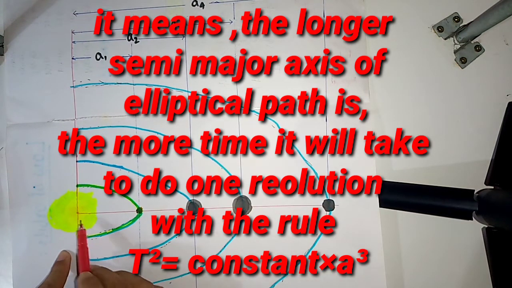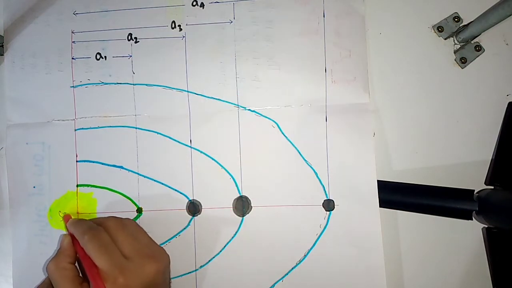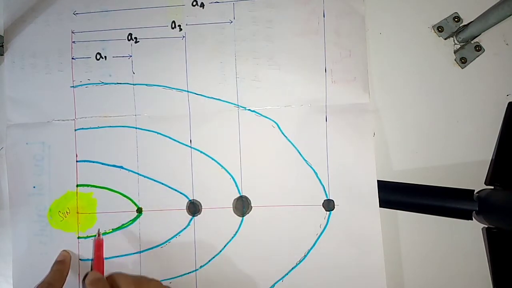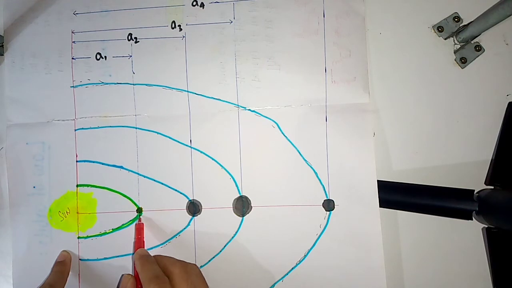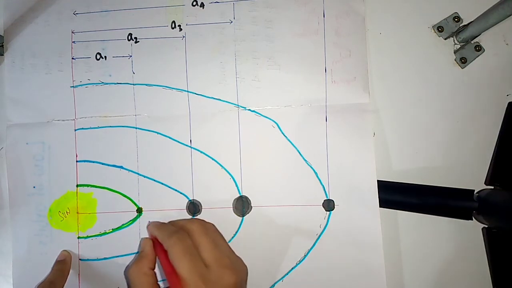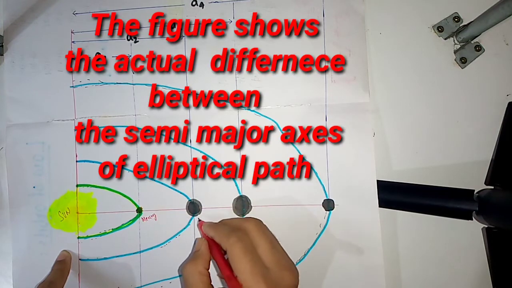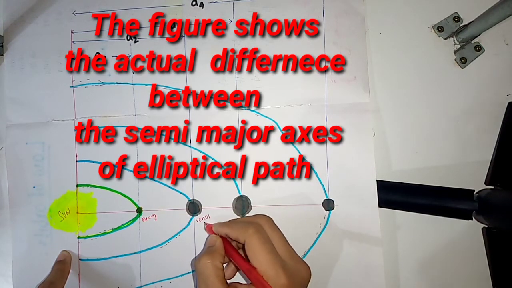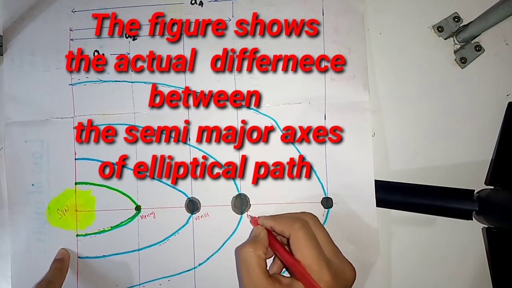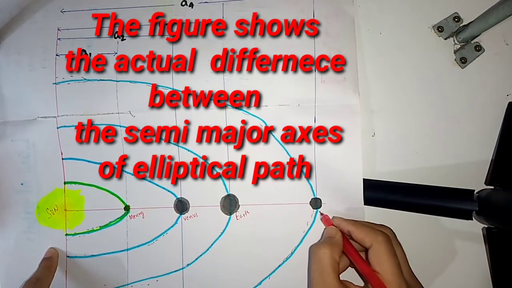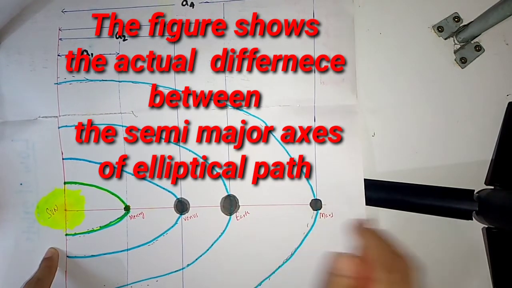So this is the Sun, and the nearest planet to the Sun is Mercury, then Venus, then Earth, then Mars and so on.